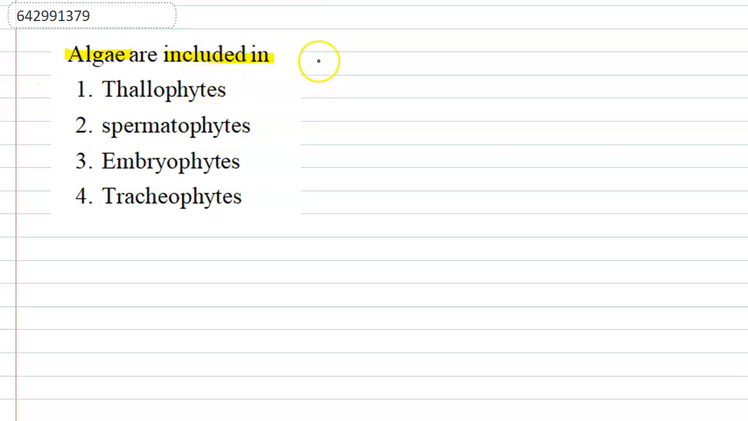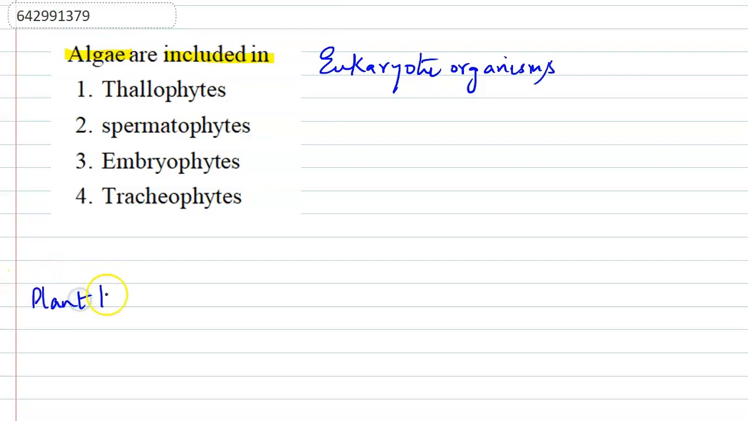Now what are the algae? Algae are eukaryotic organisms, plant-like organisms. If we look at the traditional classification, the plant kingdom is divided into two main categories. What are the two subkingdoms? The main one is the cryptogamy, and the second one is the phanerogamy.